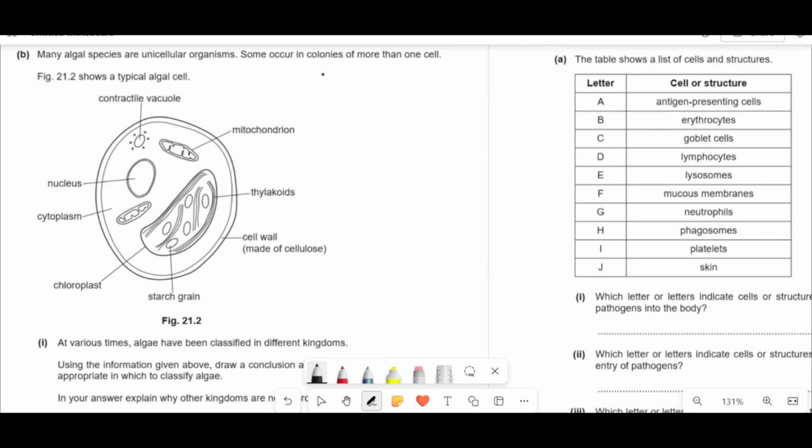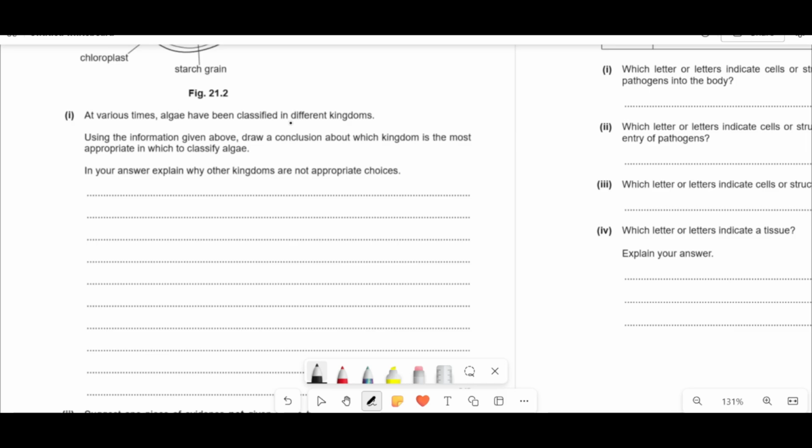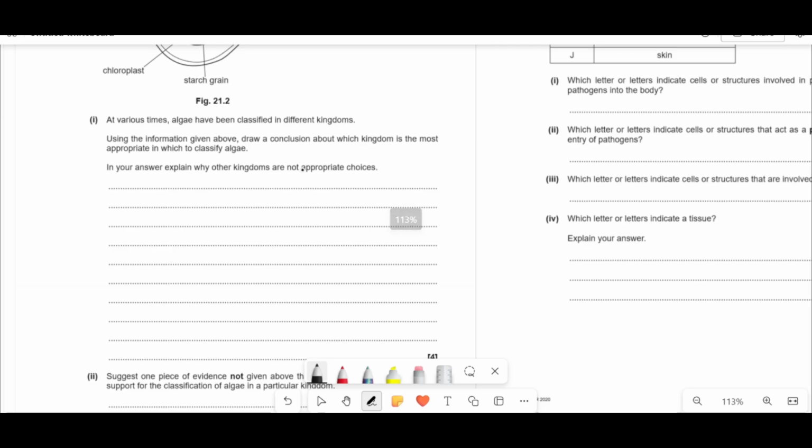Many algal species are unicellular organisms. Some occur in colonies of more than one cell. Here's a typical cell. What have we got going on here? It says, at various times the algae have been collected and classified in different kingdoms. Use the information above, draw a conclusion on which most appropriately classifies them, and in your answer explain why other ones are not appropriate choices.